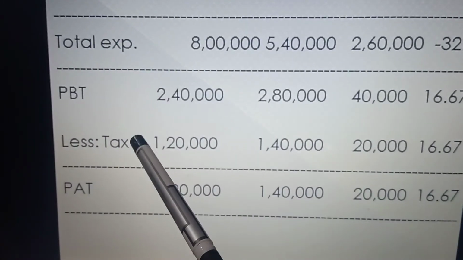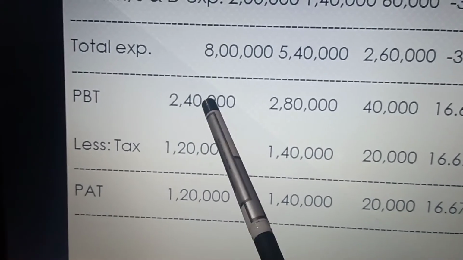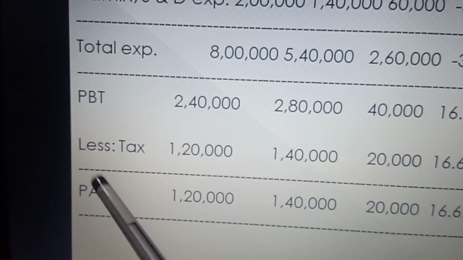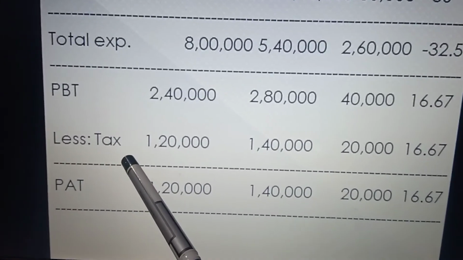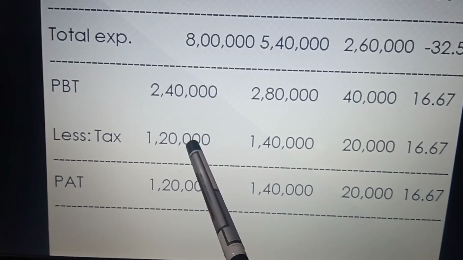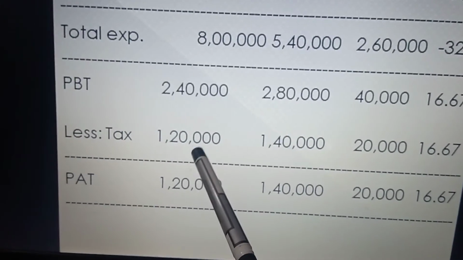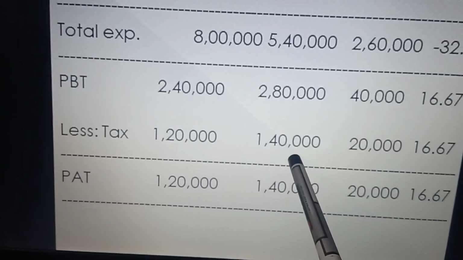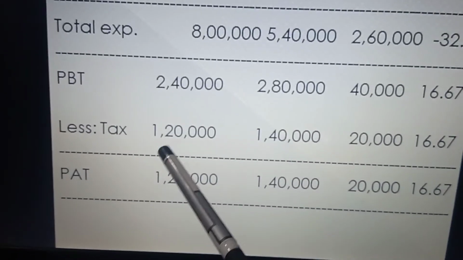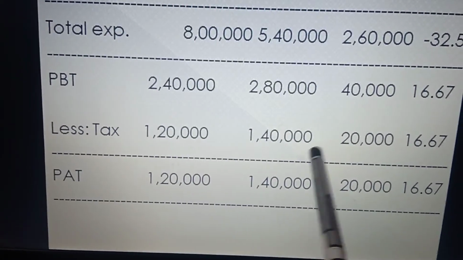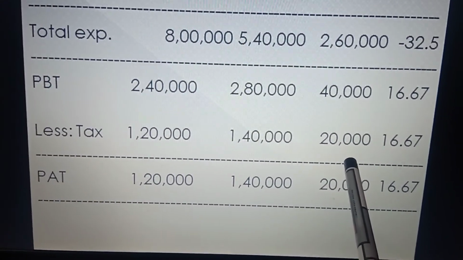Now from profit before tax, you will deduct the tax. The amount is already given, so you have to take 1,20,000 for the previous year and rupees 1,40,000 for the current year. Now 140 minus 120, you are getting the absolute change 20,000.